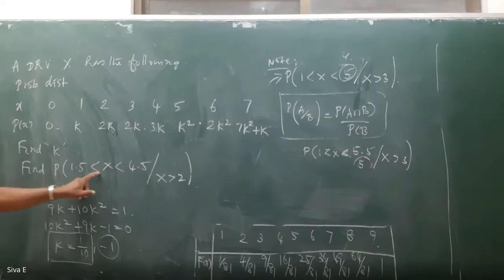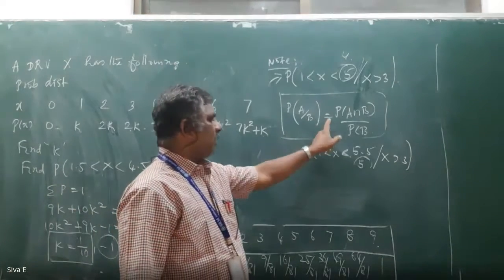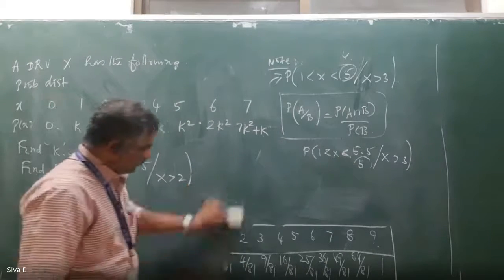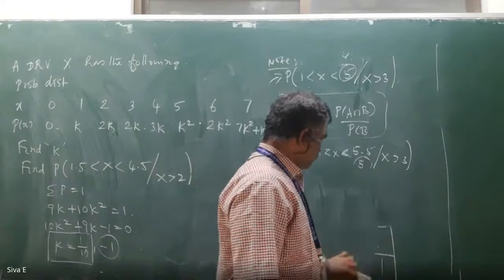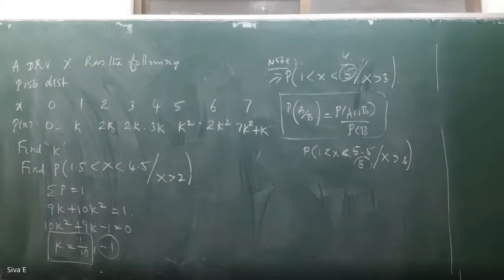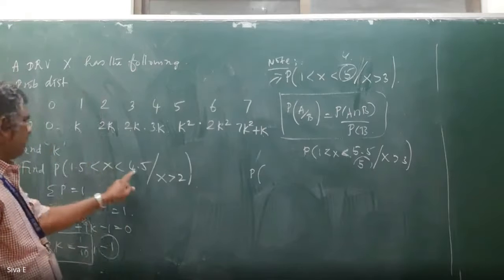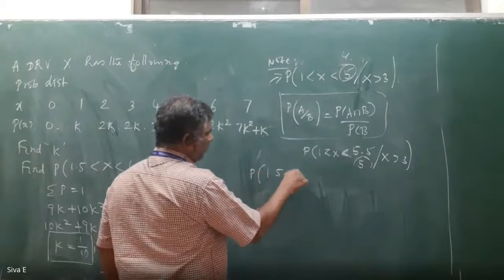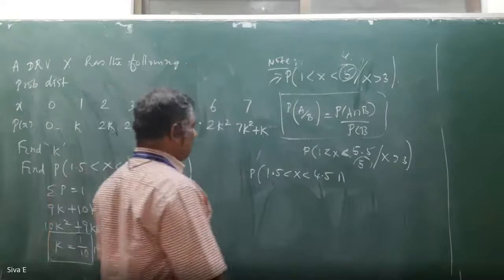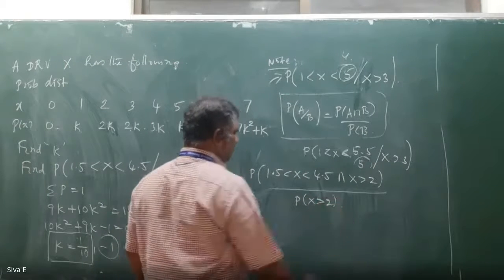And then you have to find the probability of 1.5 less than x less than 4.5, given x greater than 2. Here I have written the formula. Now, using that formula, you have to solve. Probability of a by b equals probability of 1.5 less than x less than 4.5 intersection x greater than 2, by probability of x greater than 2.